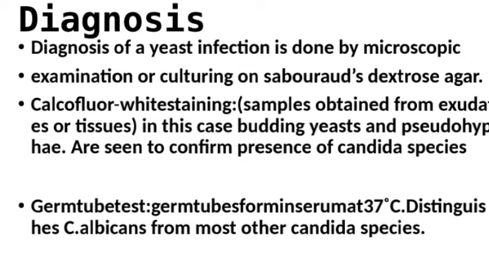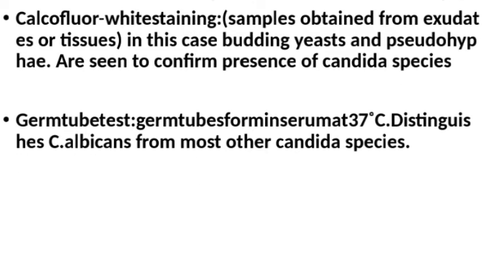There is another test which is called the germ tube test, whereby you assemble an antiserum, a serum which contains antibodies against this kind of organism. Then you incubate at 37 degrees Celsius. This test differentiates Candida albicans from other Candida species, whereby only Candida albicans can form a germ tube. Let me show you a picture of a germ tube.